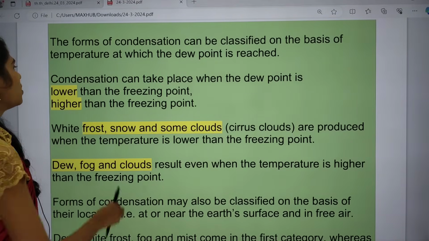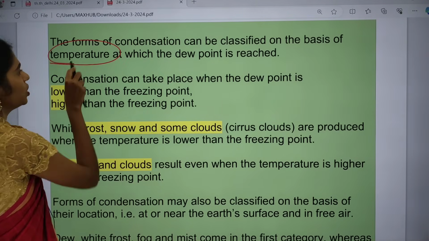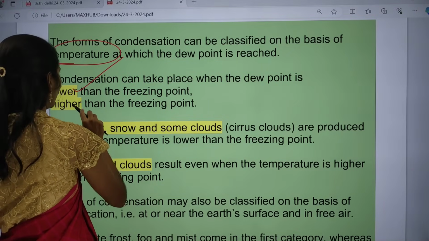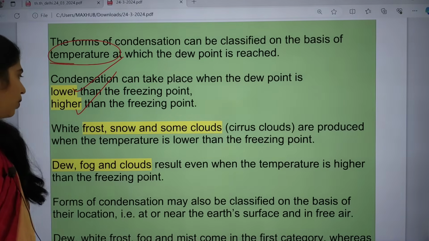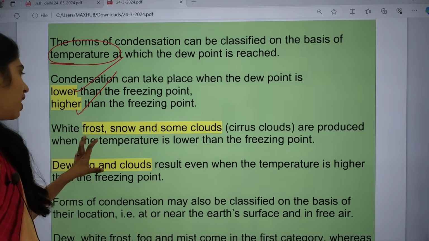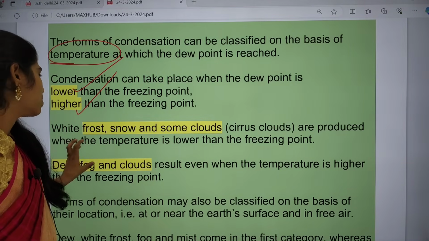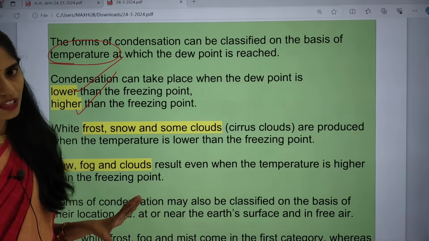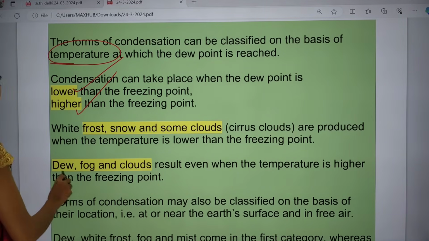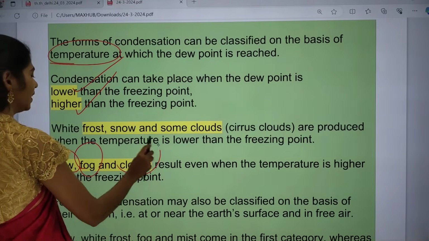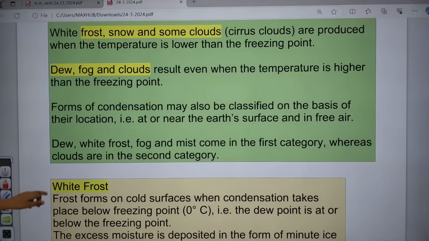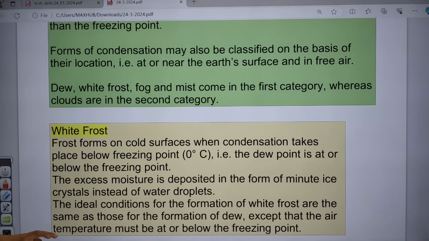If we talk about the forms of condensation, condensation can be classified based on two things. One is the temperature at which the dew point is reached, whether it is lower than the freezing point or higher than the freezing point. Frost, snow and some clouds like cirrus clouds are produced when the temperature is lower than the freezing point. When the temperature is higher than the freezing point, dew will be formed, fog will be formed and clouds will be formed.